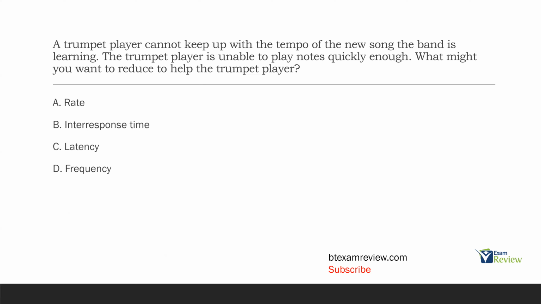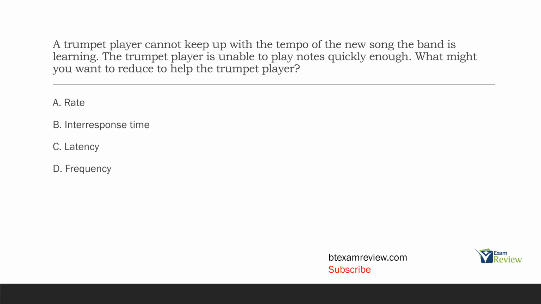What might you want to reduce to help the trumpet player? All right, one of the more difficult measurement questions, and this type of measurement can sometimes be difficult to identify. So you have to ask yourself, what is occurring in this question? Well, we know this trumpet player cannot keep up with the tempo of the new song. He can't play the notes quickly enough. The question wants to know, what would you reduce?